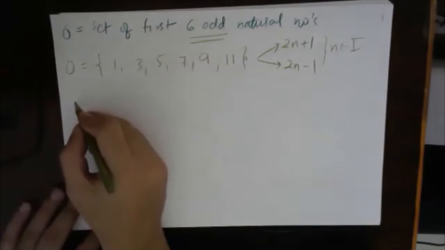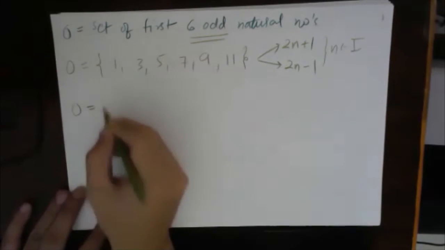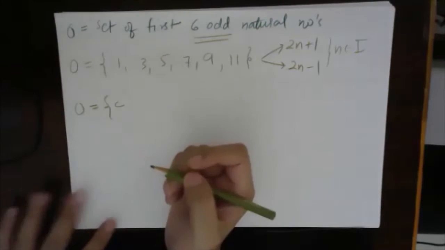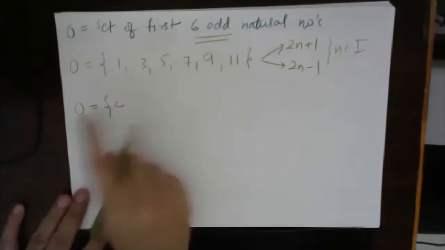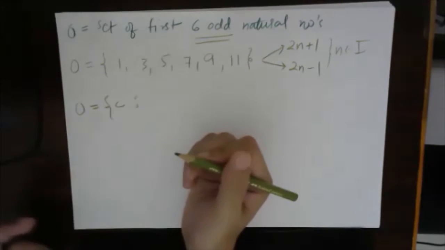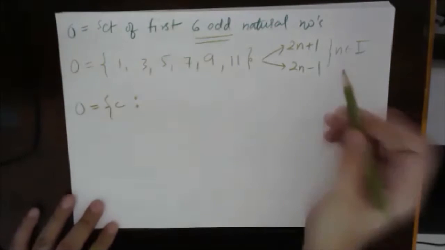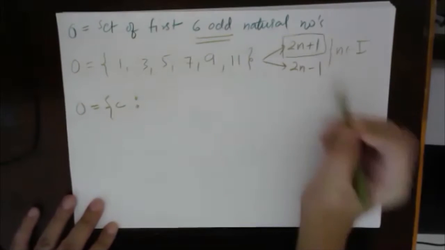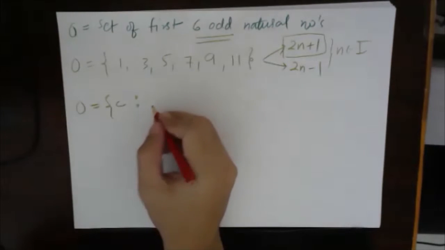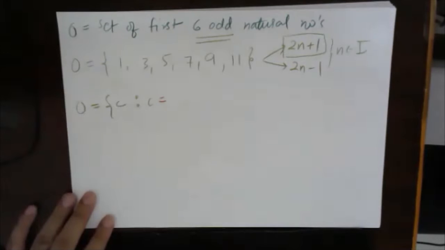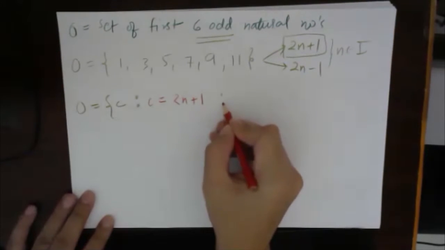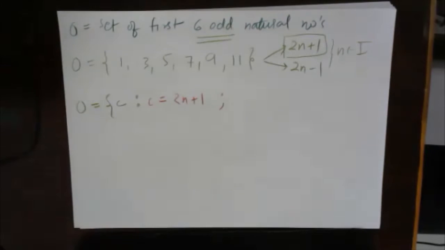Okay, let's try to write. Now I will write some other element. I will write this as C. So C is an element of the set O. Now I have to define C. First I will take this form. So C is equal to, this is the defining part, C is equal to 2n plus 1.